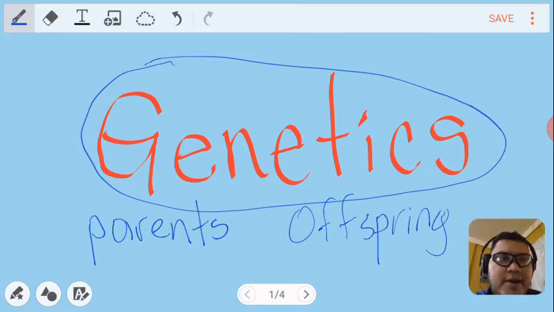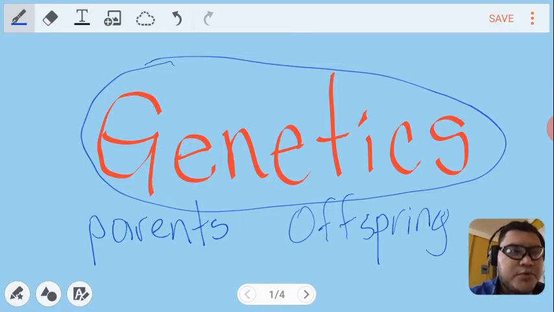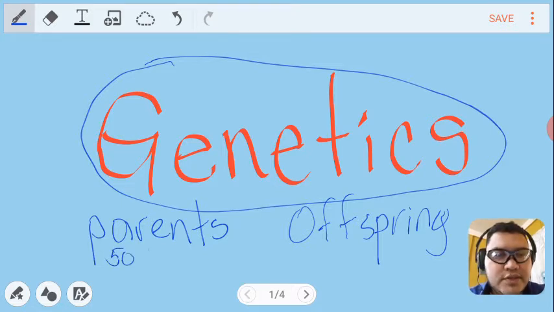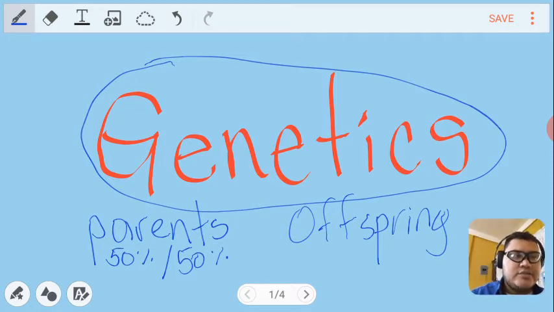Basically, we would say that parents are the ones that get together to create a new creature, like mom and dad, and they create a baby. That baby is the offspring. That's the vocabulary that we use in genetics. Parents are the ones that will give 50% and 50% of the genetic characteristics, or in easy words, physical characteristics. Not only the physical characteristics, even the internal characteristics like behavior, predisposition to diseases, and many other things. Offsprings are the babies, right? The sons and daughters.